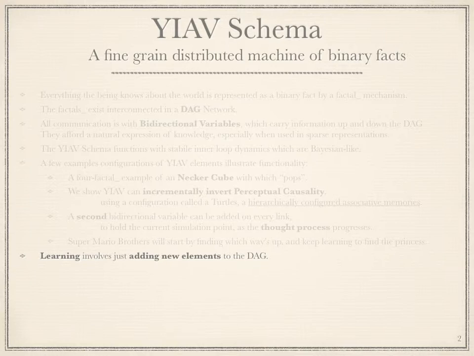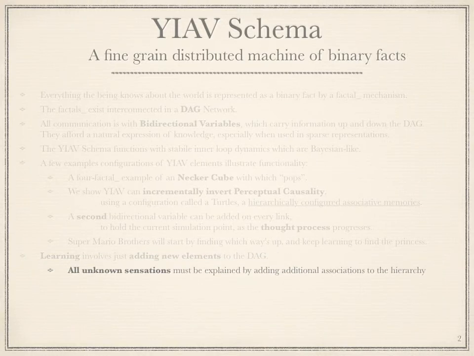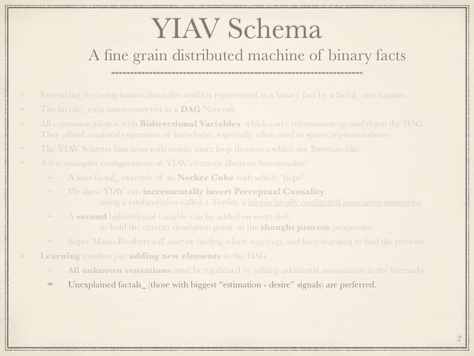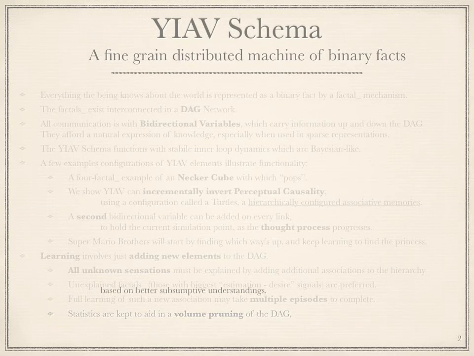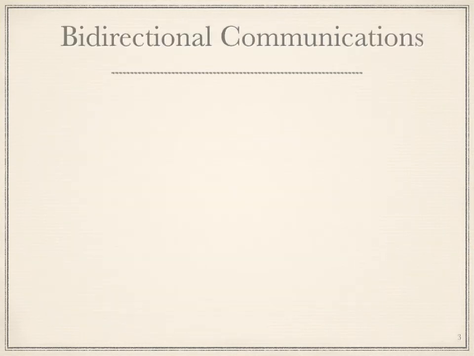Learning involves just adding new elements to the DAG. All unknown sensations must be explained by adding additional associations to the hierarchy. Unexplained fractals, those with the biggest estimation minus desire signals, are preferred. Full learning of such new associative memories may take multiple episodes to complete. Statistics are kept to aid in volume processing of the DAG, and based on better subsumptive understandings.